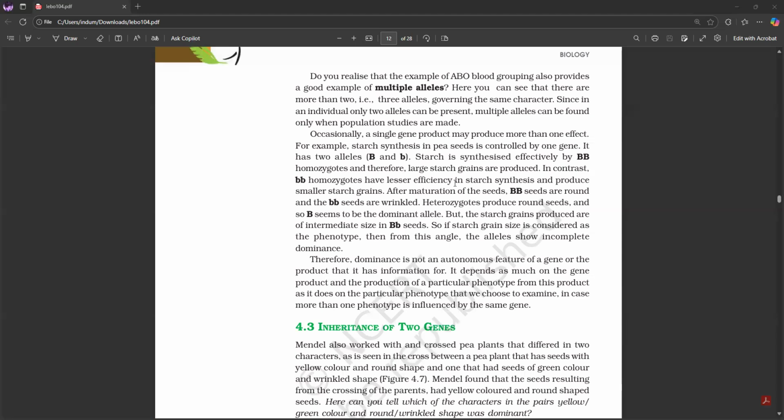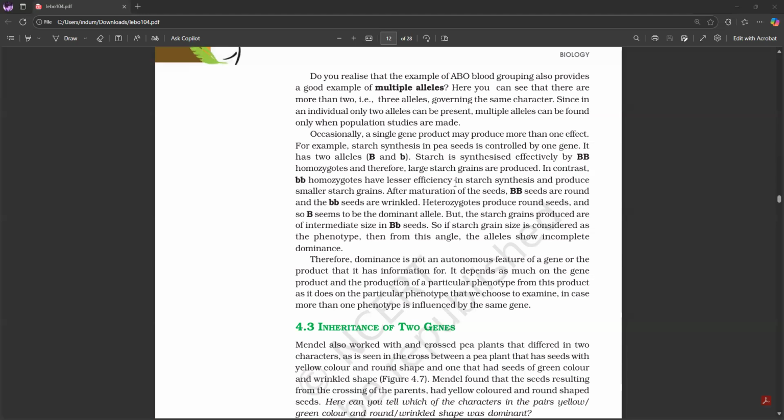Heterozygotes produce round seeds, and so capital B seems to be the dominant allele. But the starch grains produced are of intermediate size in capital B seeds. So if starch grain size is considered as the phenotype, then from this angle, the alleles show incomplete dominance.